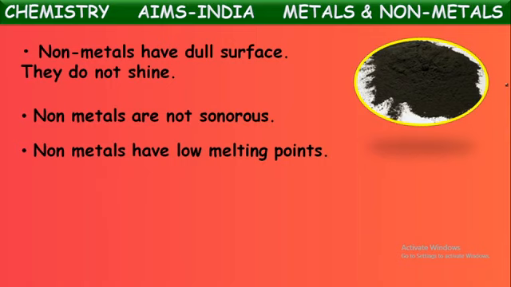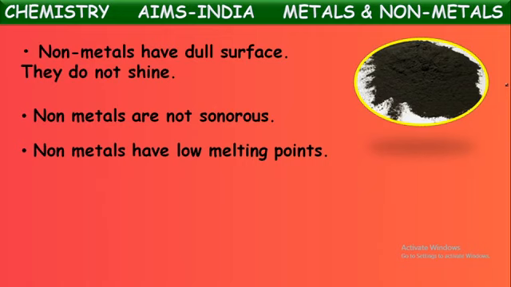Whereas non-metals have low melting points. Even some non-metals exist in the liquid state or gaseous state at normal temperature. Even the non-metals which are in the solid state have low melting points. By heating to certain temperatures, they can convert into liquid states. Whereas metals should be heated to very high temperatures to be converted into liquid state.